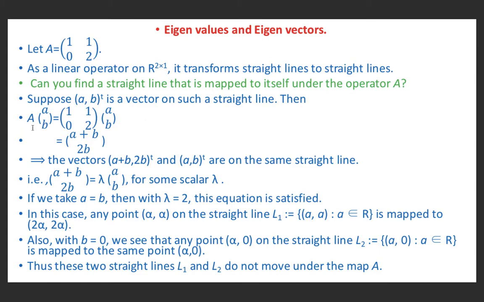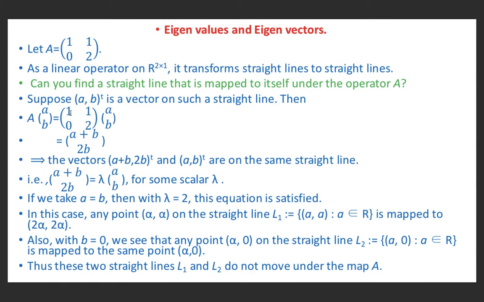Then we may write A into (a, b) is equal to [1 1; 0 2] into (a, b), because A is given to be [1 1; 0 2] and (a, b) is a column matrix of order 2 by 1. This is a matrix of order 2 by 2. So we may multiply these using usual multiplication of matrices.